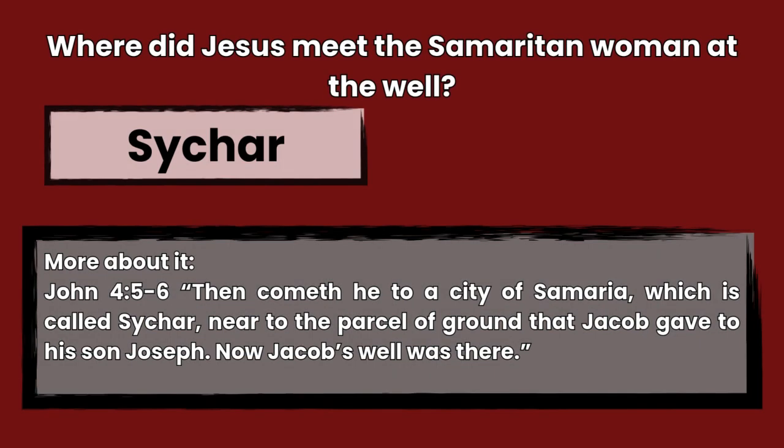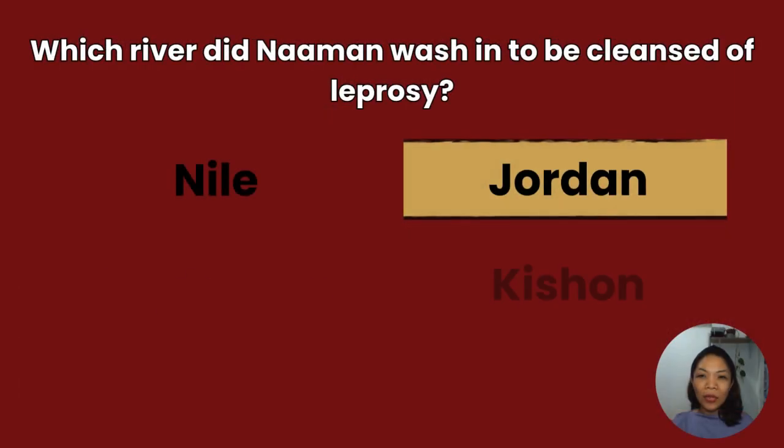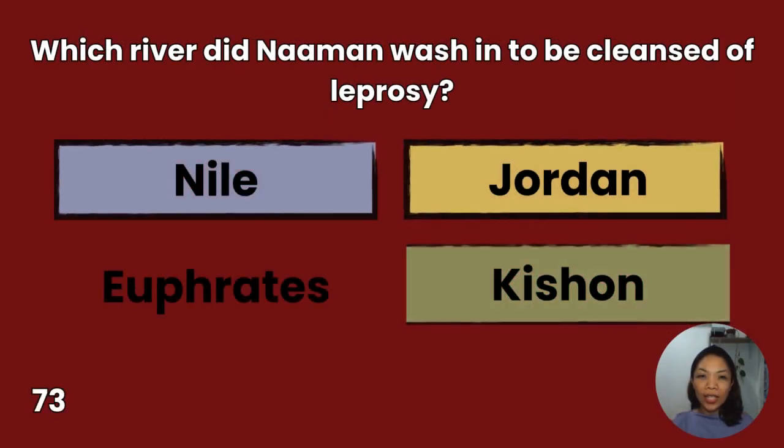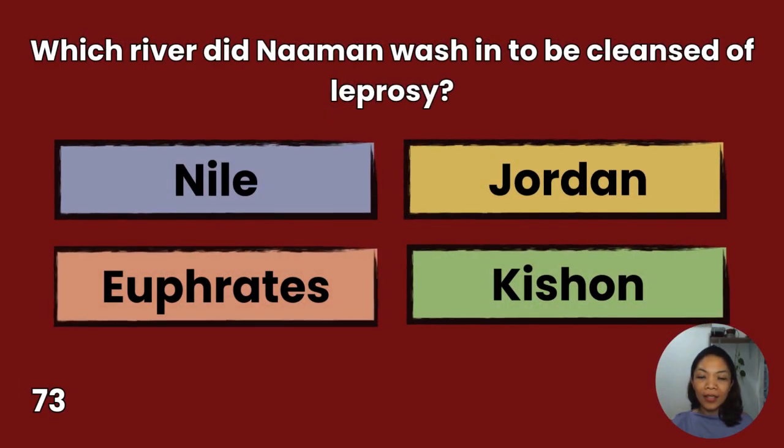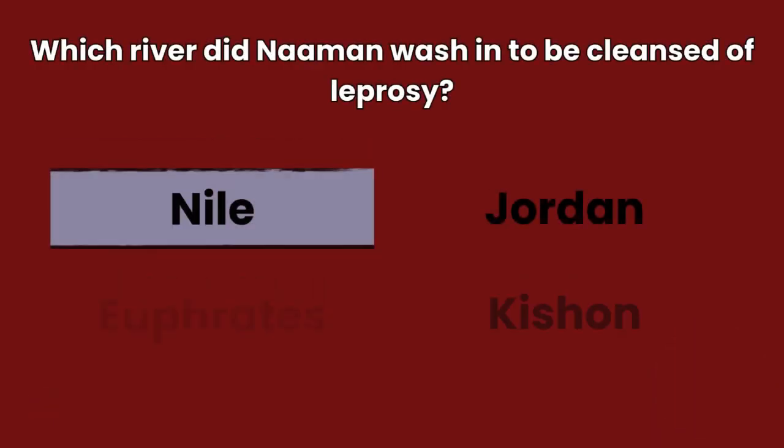The answer is Sychar, John 4:5-6. Then cometh he to a city of Samaria which is called Sychar, near to the parcel of ground that Jacob gave to his son Joseph. Now Jacob's well was there. 73. Which river did Naaman wash in to be cleansed of leprosy? Nile, Euphrates, Jordan, Kishon. You have 10 seconds to answer.